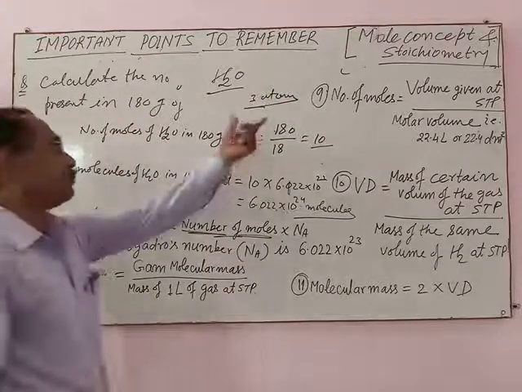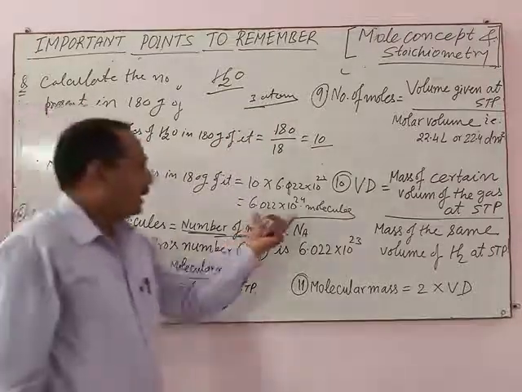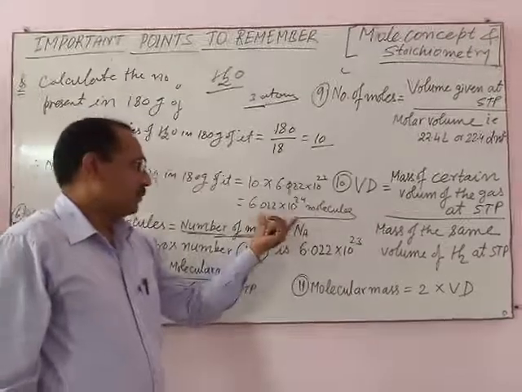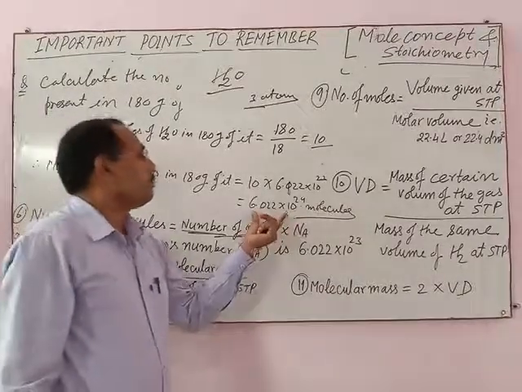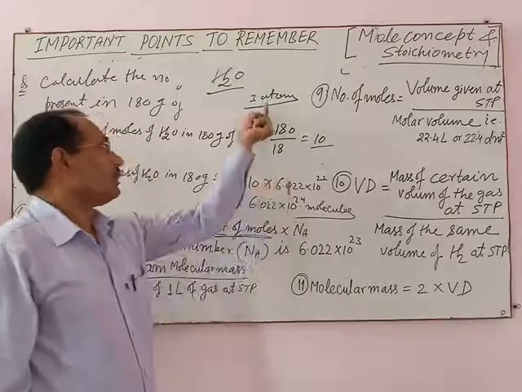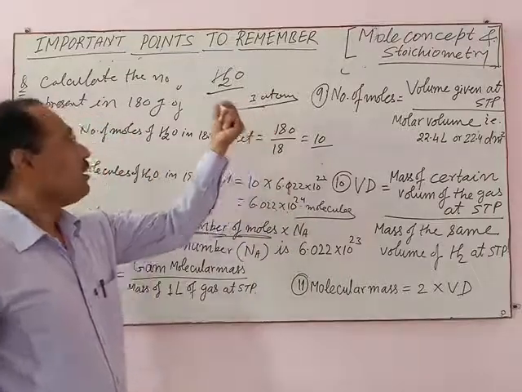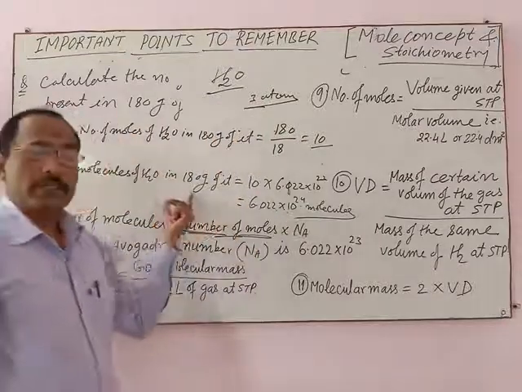So how many atoms are present in this number of molecules? 6.022 into 10 power 24 multiplied by 3 gives the number of atoms present in 180 grams of water.